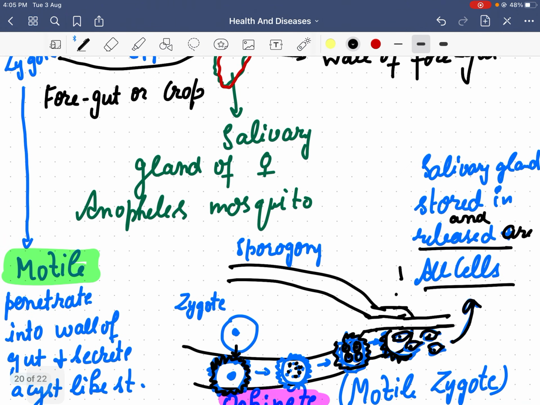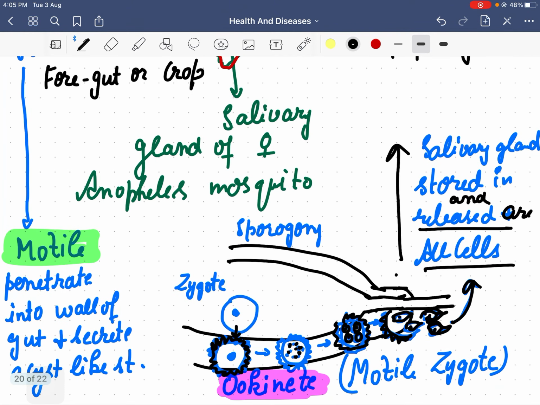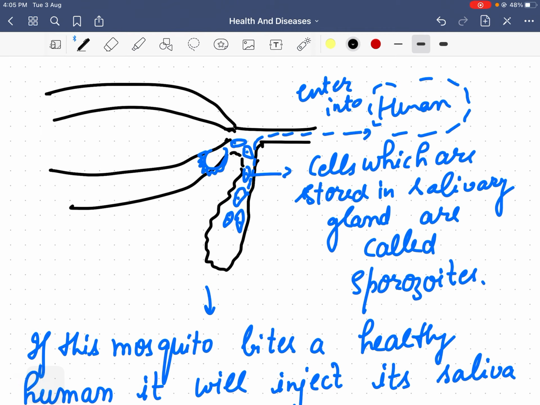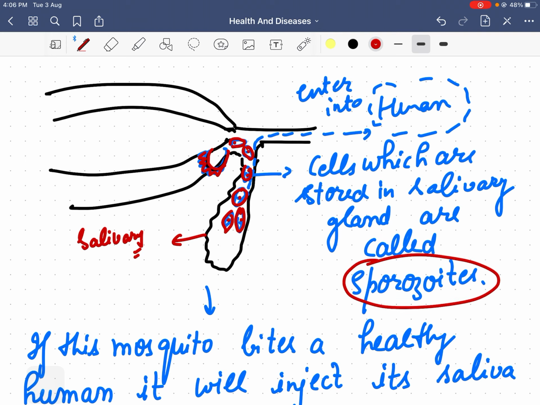These cells are released and stored in the salivary gland. These sporozoites that are released are stored in the salivary glands. So this whole process is known as sporogony. As you can see, this ookinete ruptures and releases these sporozoites, and these sporozoites enter the salivary gland of the female Anopheles mosquito. The cells which are stored are known as sporozoites.